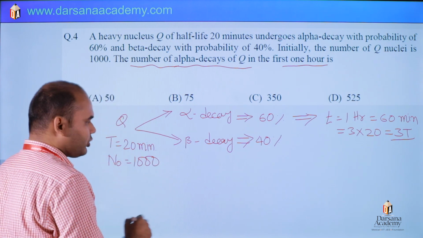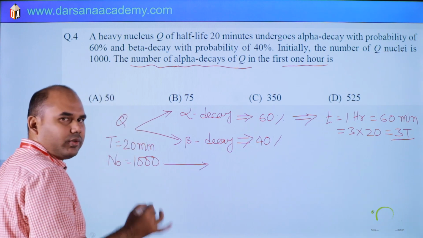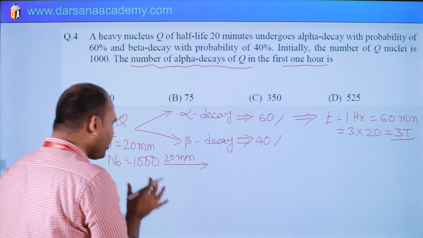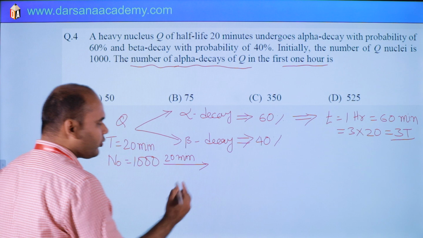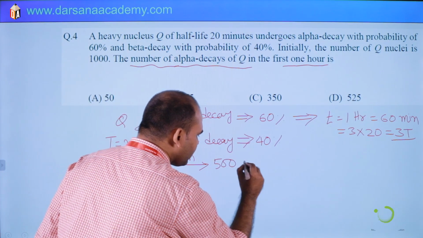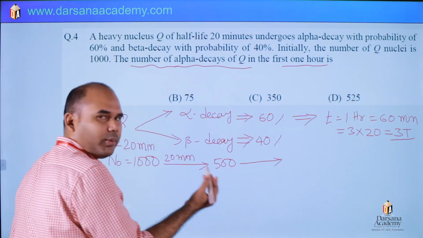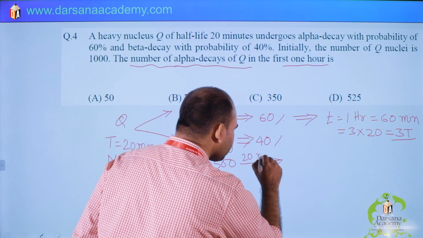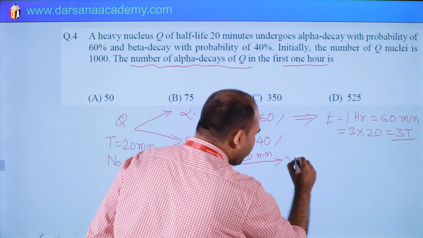See, this is 1000. After the first 20 minutes, what will be the number of active nuclei? Half of this, 500. Then after again 20 minutes, the number of active nuclei is 250.